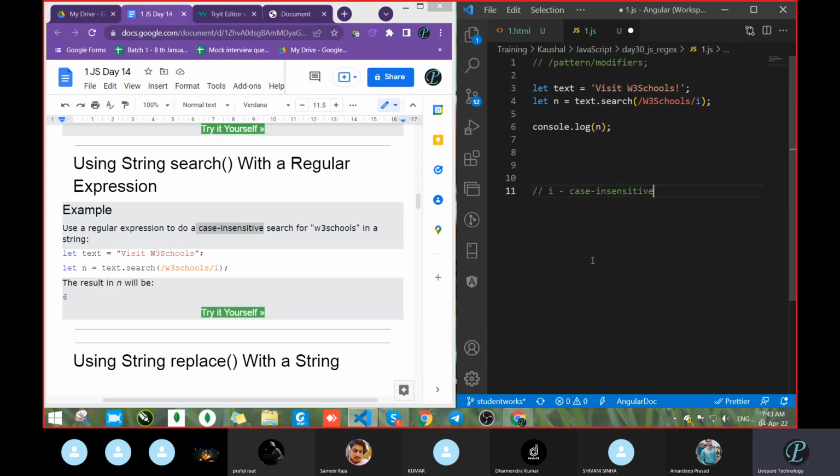Whether you are working with Java, Python, .NET, any language, this regular expression will be common for all. So I will be case insensitive. If you get a requirement that the user will search their name in the record, but it does not matter whether they entered a capital A or a small letter A, then you will pass the search with the I value, and you will get that. Next, text dot search. We had written W3 schools. Let's see in the console what output we are getting.